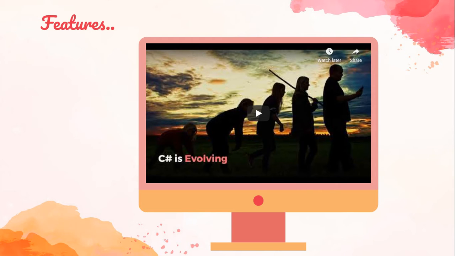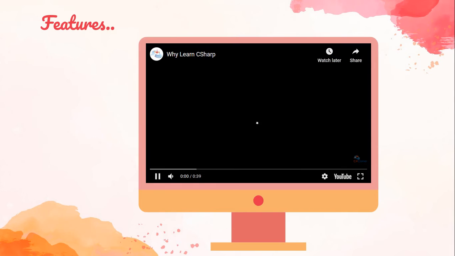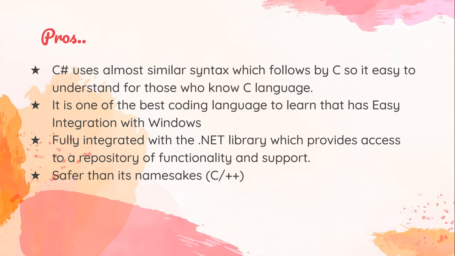So here you can see some features that make C# stronger. C# is evolving day by day, has strong community support, and we can say it has an independent platform, or open source platform. These are the features that make C# stronger and more robust. Now let's see some pros and cons of C#.